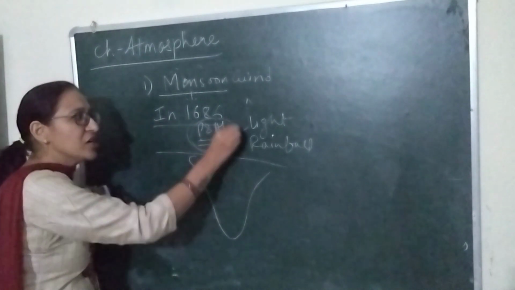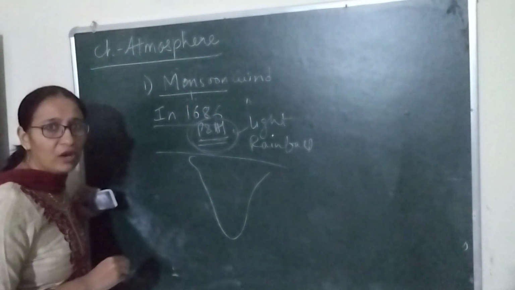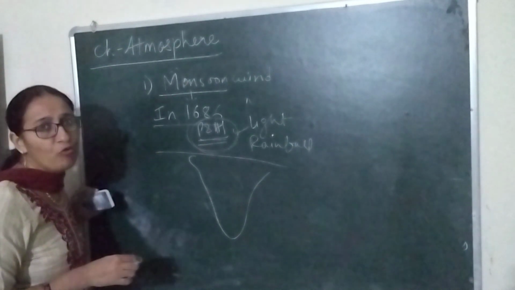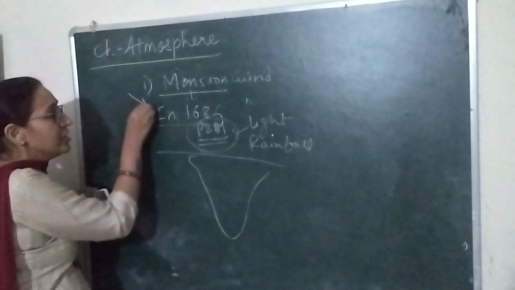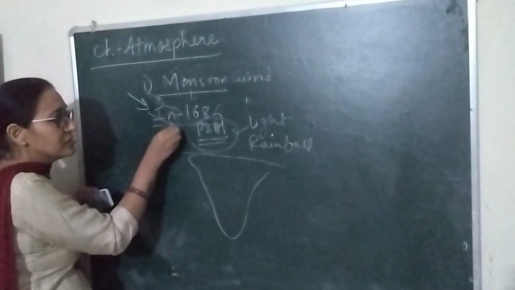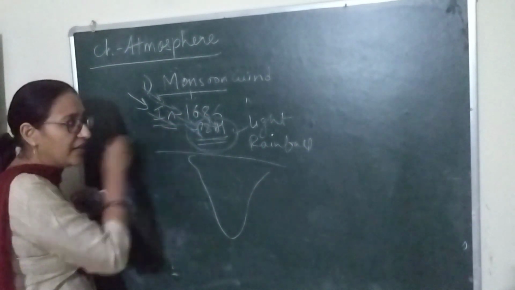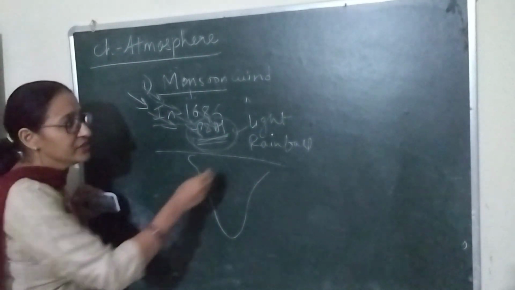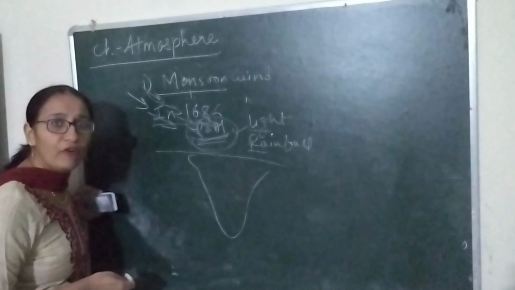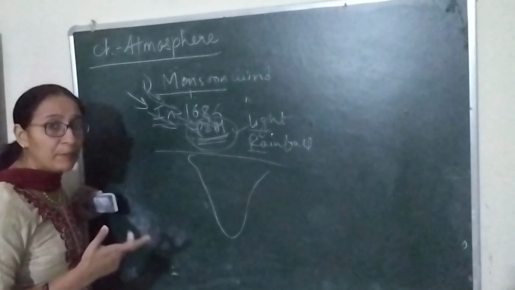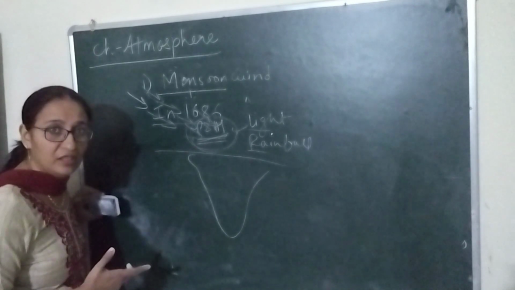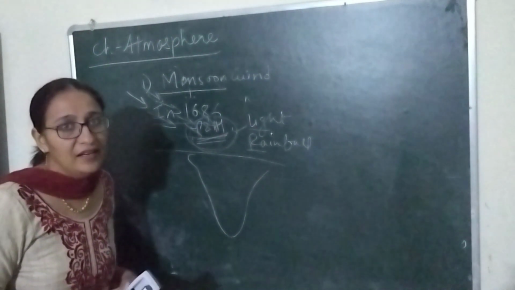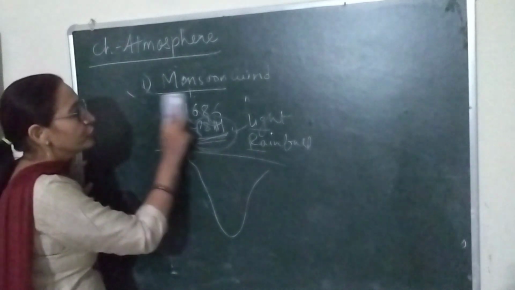So how do Punjab and Haryana receive light rainfall? Because jet streams, these fast moving air currents, push the monsoon winds toward Punjab and Haryana. Due to these winds, Punjab and Haryana receive light rainfall, which is good for Rabi crops. Rabi means, for example, wheat, and wheat is a crop that requires cool temperature and less rainfall.